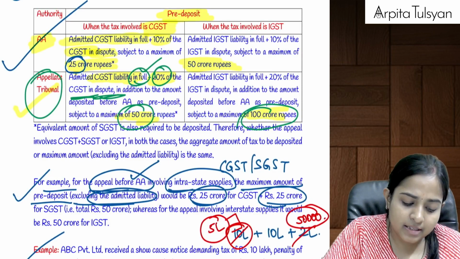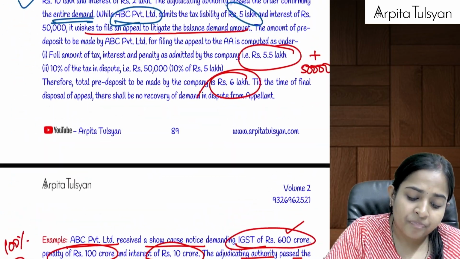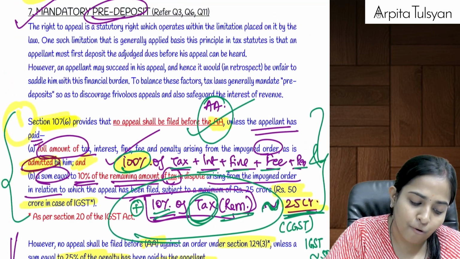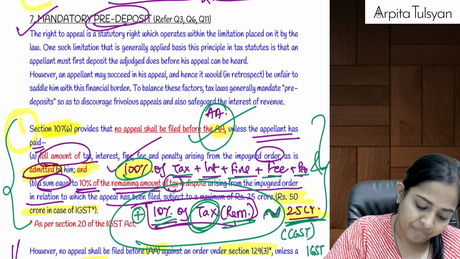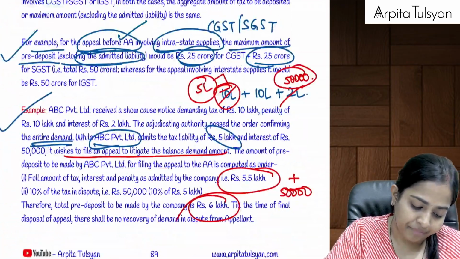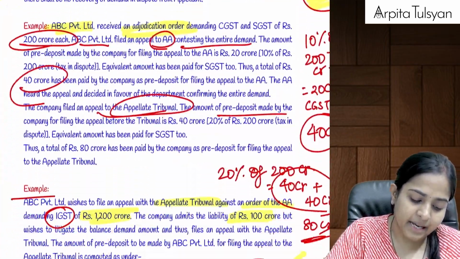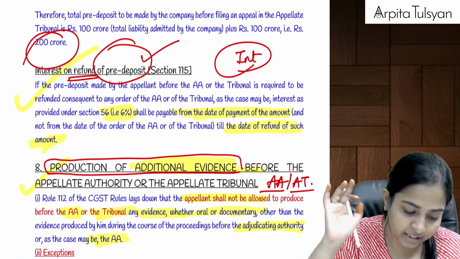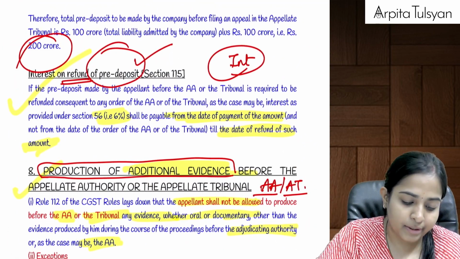Are you clear with this? This much amount of pre-deposit has to be paid before filing the appeal. Are you clear with this? Yes. Multiple numerical examples we have in our textbook, plus we have discussed in our lectures also, regular as well as fast track.